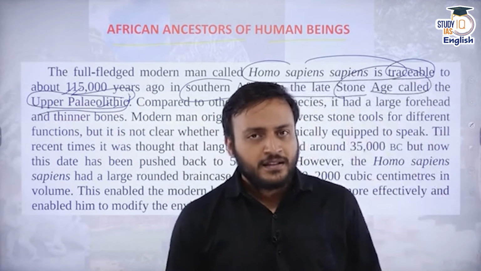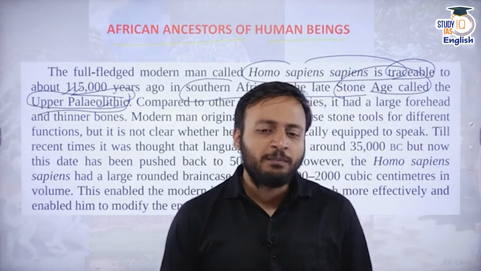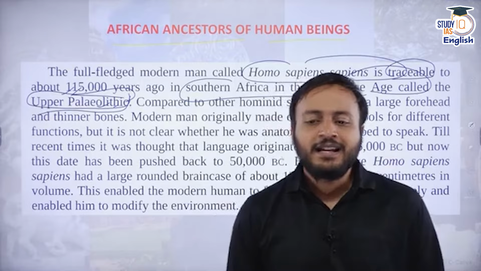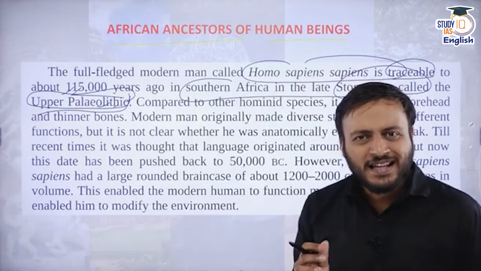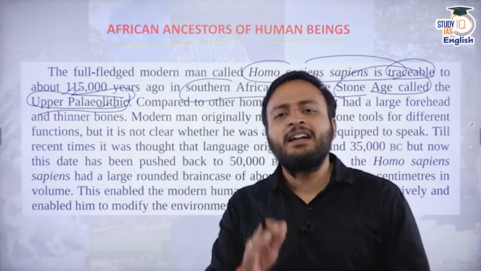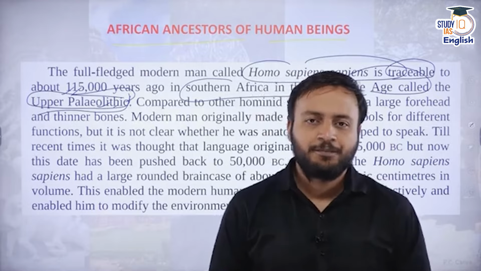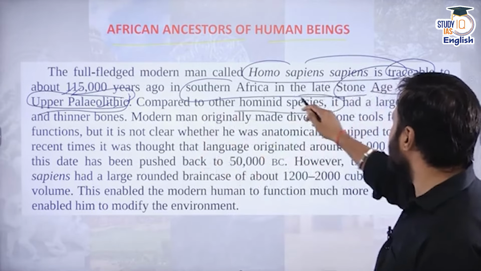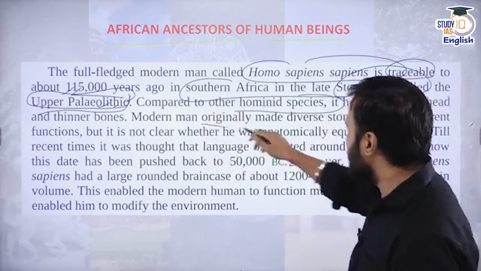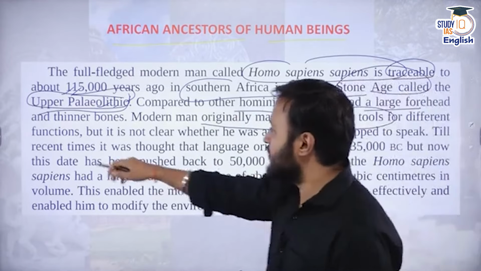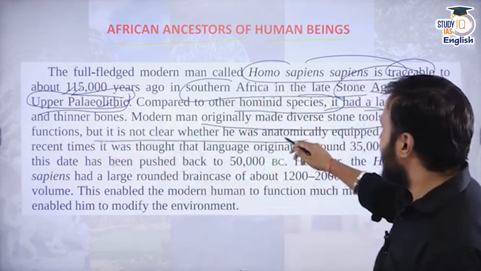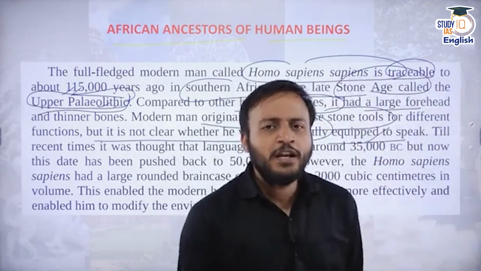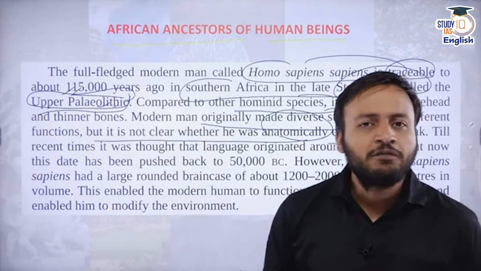This species of the human being had a comparatively larger forehead, comparatively thinner bones, and a slightly elongated, slender structure. Obviously, if we compare it to the other hominid species, it has a large forehead, and it made diverse stone tools for different functions, but it is not clear whether he was anatomically equipped to speak or not. Nobody knew about the speech ability of the human beings.